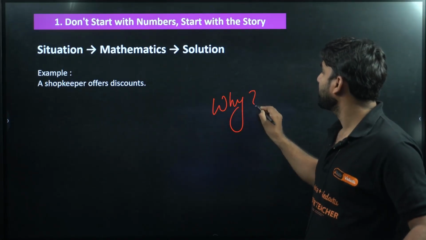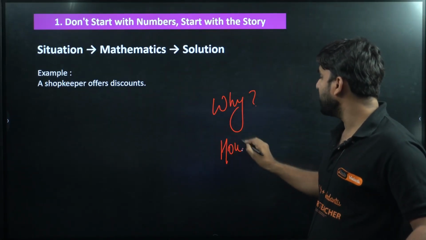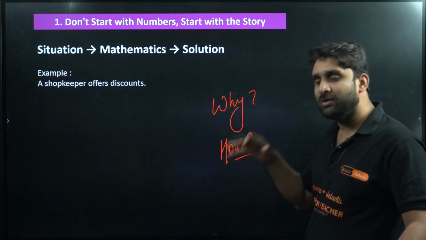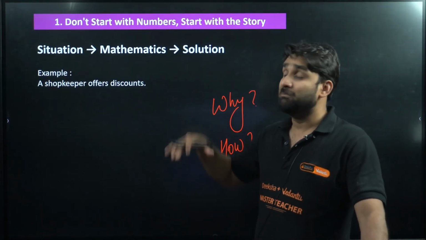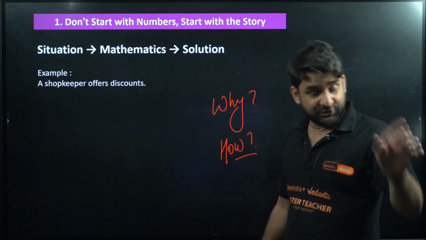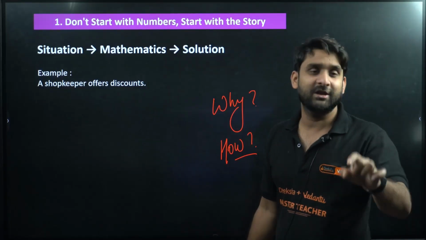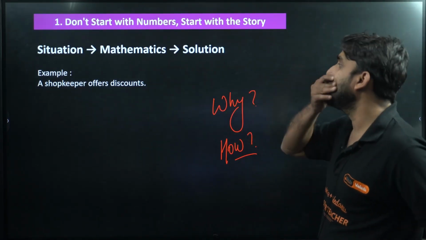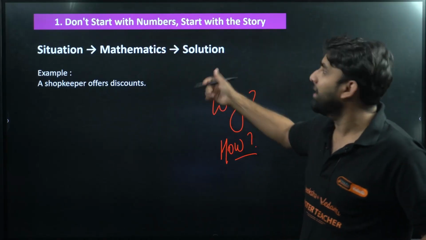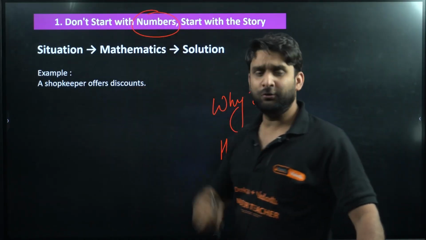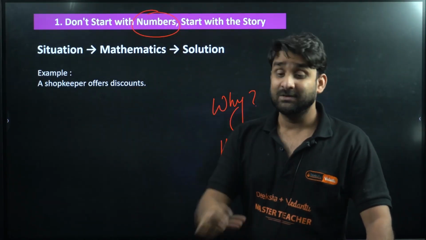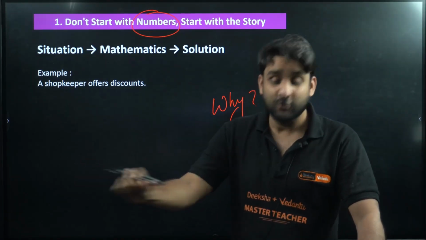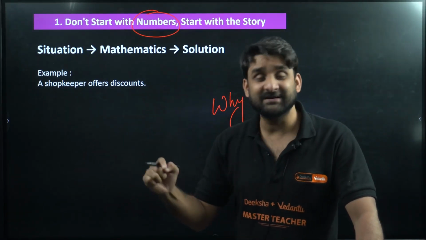Why? How? Okay champion, you should not directly rely only on the mathematical formula. Before moving to the formula, visualize the situation, understand the scenario, understand the story that is given there. This is very important. So don't start with the numbers. Numbers means formula. Don't go to the formula directly. Read the story carefully. Visualize the situation. Go through the diagram. Then decide what to do.